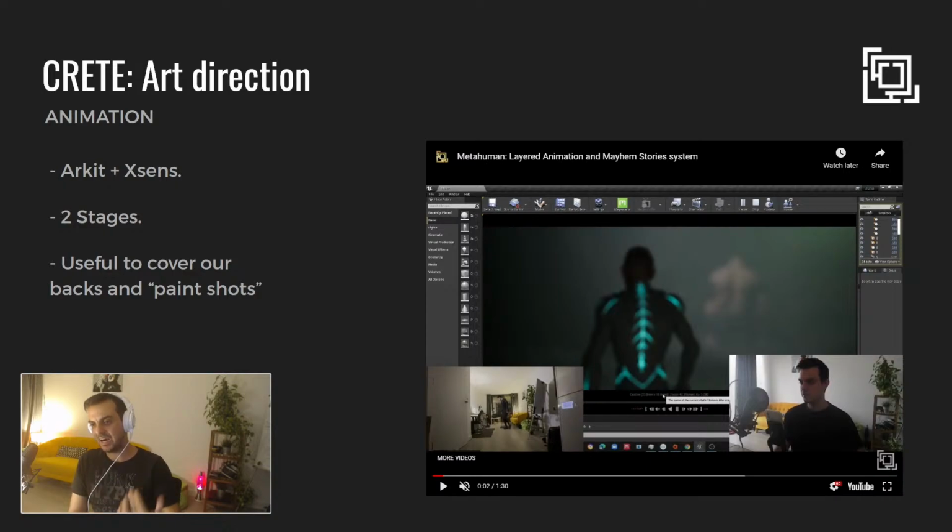I can just have backup motion capture. So I record a lot of body capture. I record a lot of facial capture. And later I can just blend them together in case the acting is not good enough, or in case I want to change something at the last moment, or maybe I want to blend two kinds of animations in Sequencer later. So that's the kind of workflow I do. I do two stages, the body on one side, the face on the other side, sometimes just to have a library of different motion.